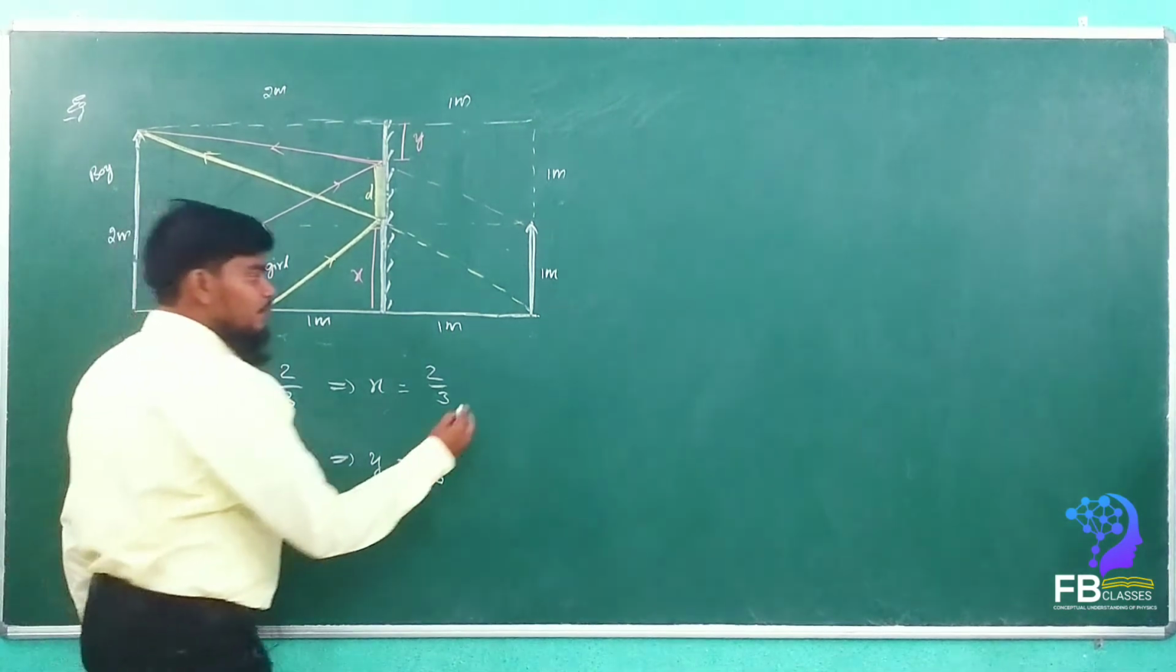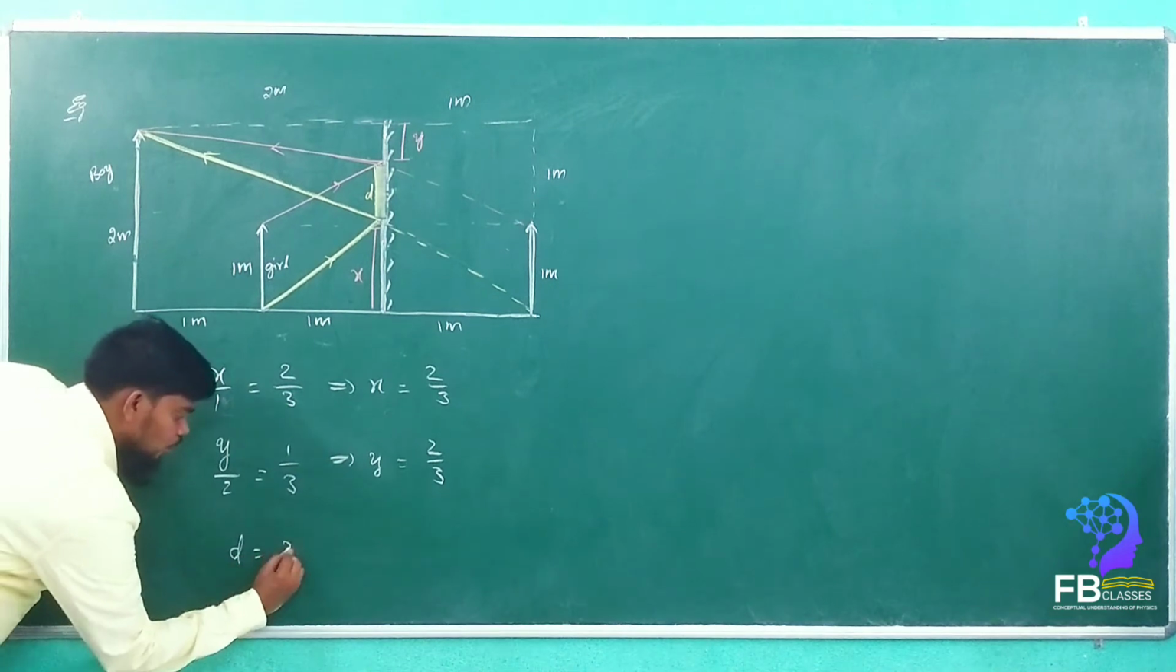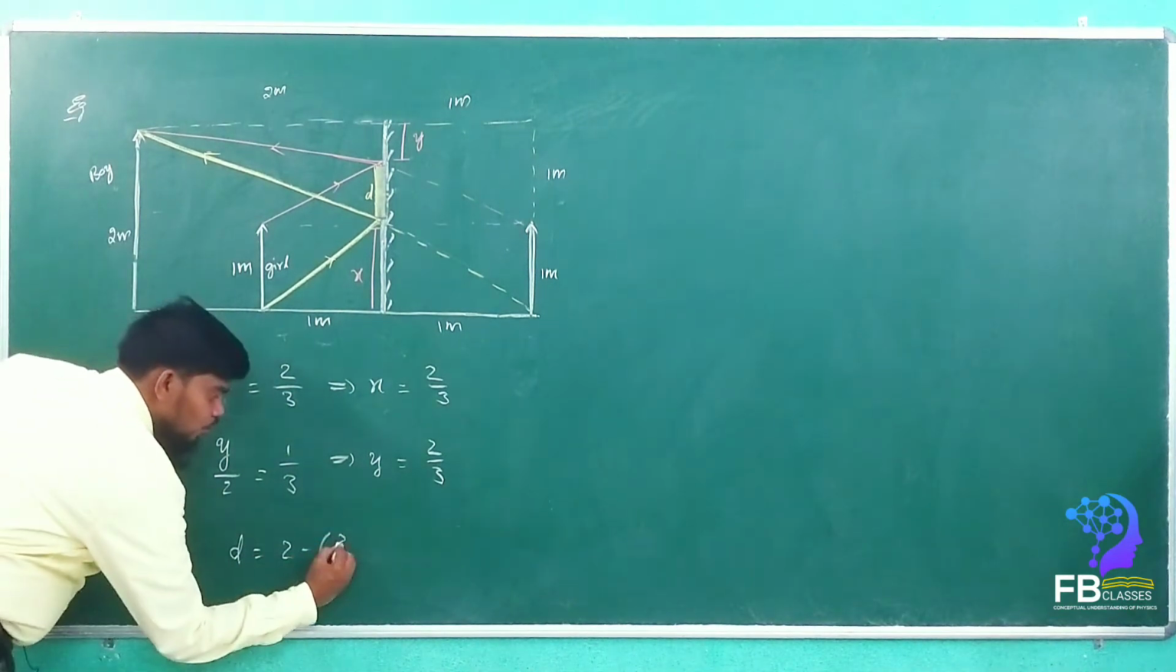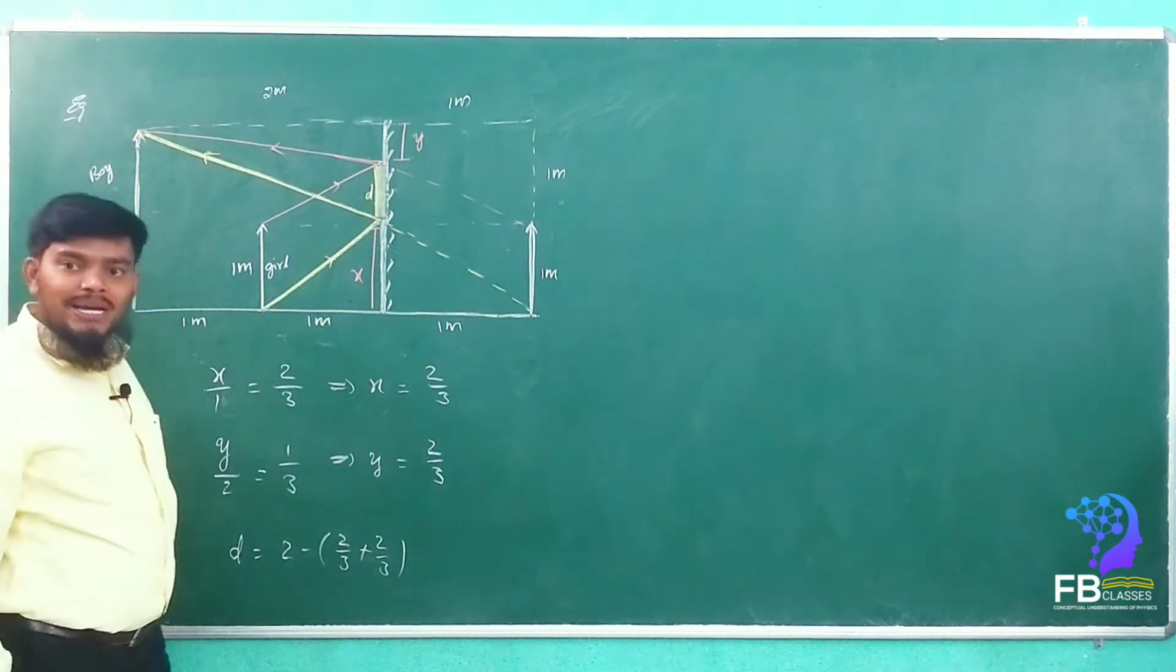Now, what is the d value? D is equal to how much, my dears? I am going to write here. D is equal to 2 minus x plus y. 2 by 3 plus 2 by 3. How much, my dears? 4 by 3.